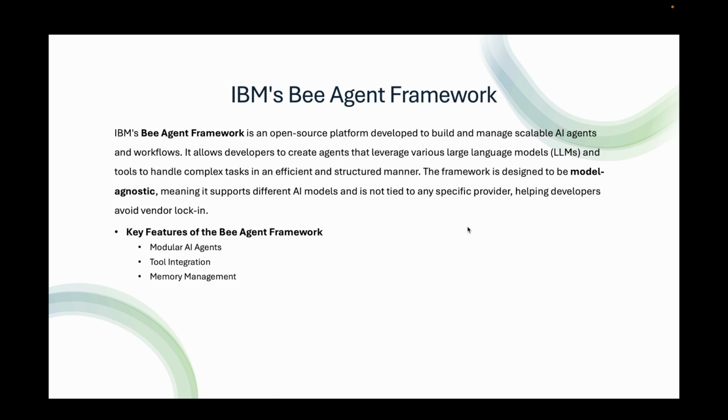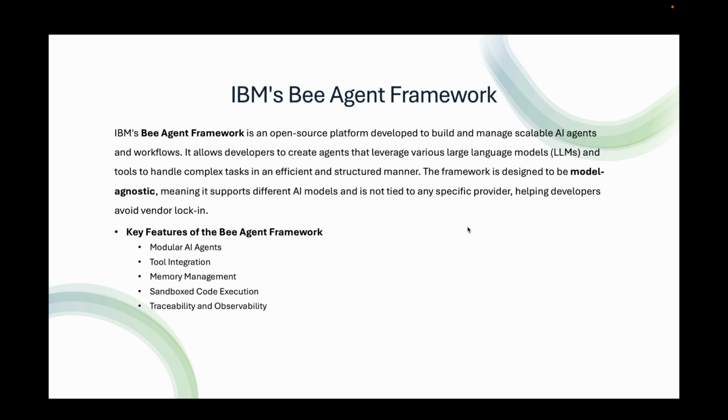Third, memory management. The framework offers different memory strategies, optimizing the agent's ability to retain state between interactions while keeping token cost low. Fourth, sandboxed code execution. You can safely execute code within a sandbox environment, making it suitable for applications requiring computational tasks or code interpretation.